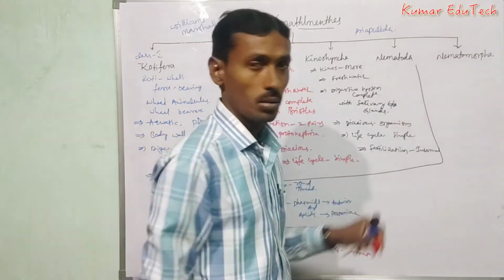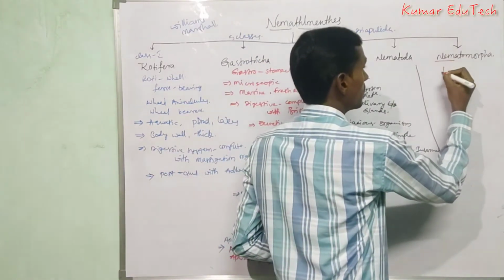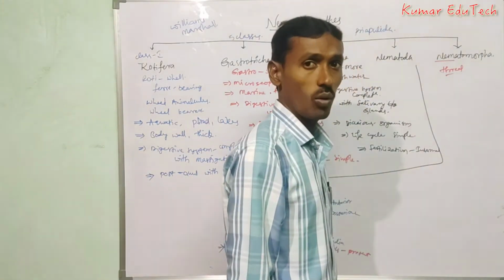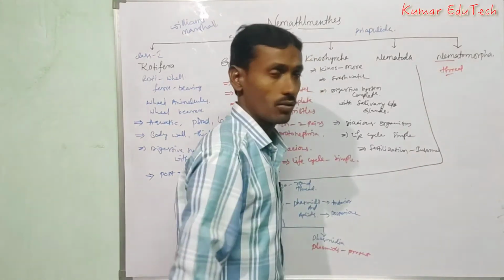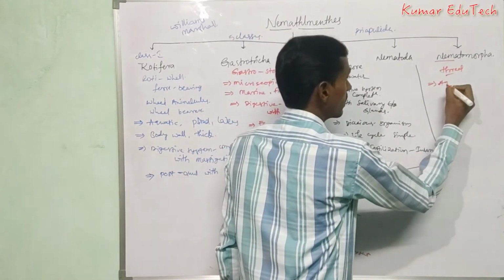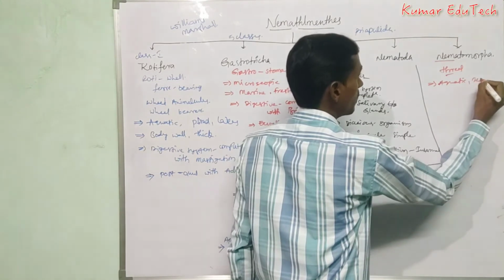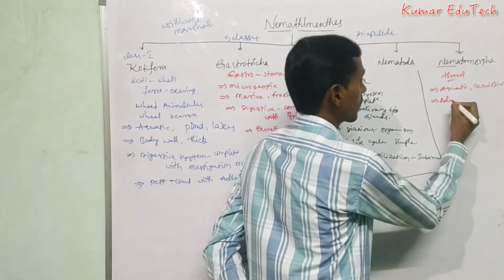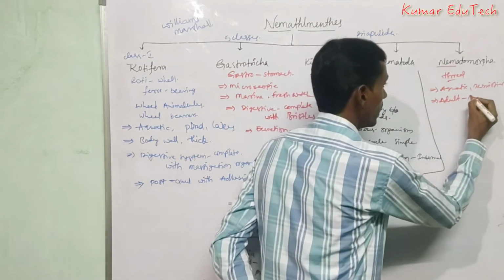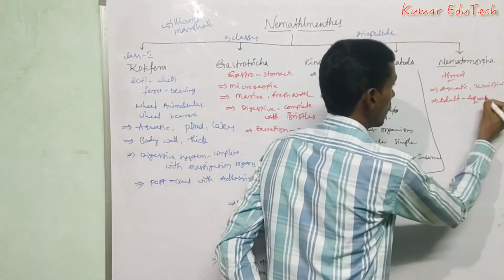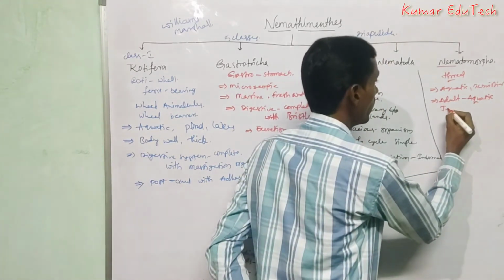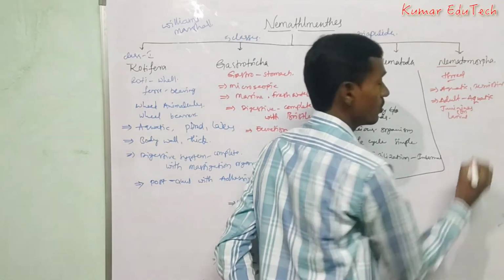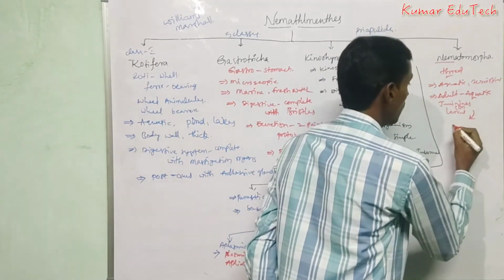Class Nematomorpha. Nema means thread-like structures, so thread-like worms are called Nematomorpha. These are aquatic or terrestrial. Adults are aquatic, and juveniles, meaning larval forms, are parasitic.